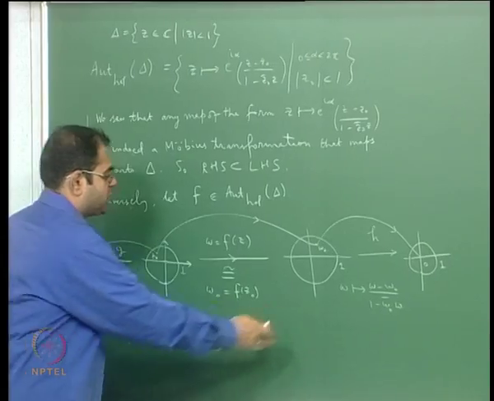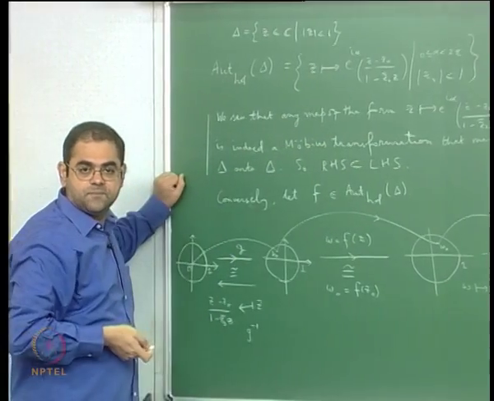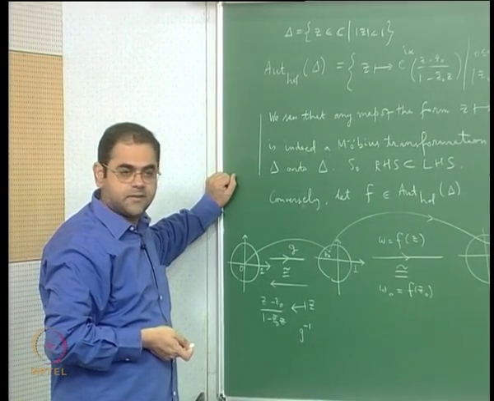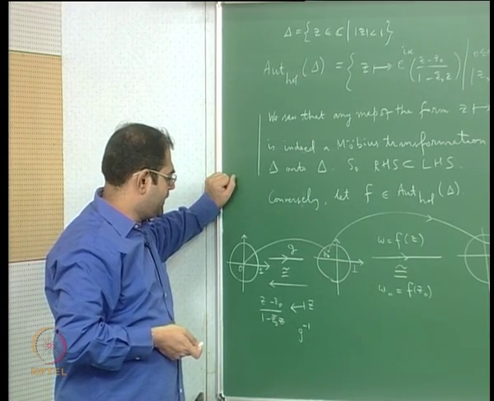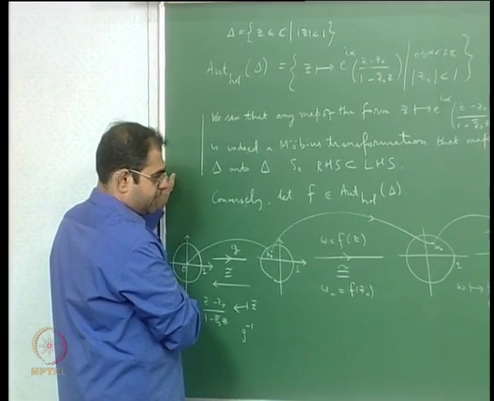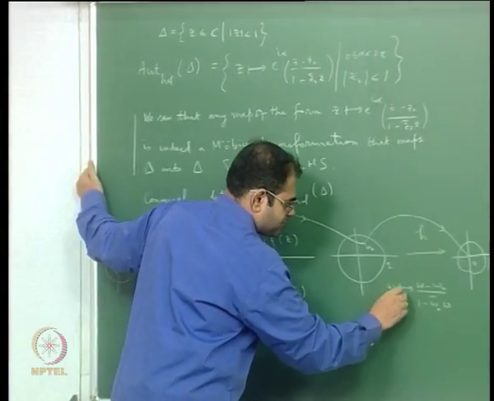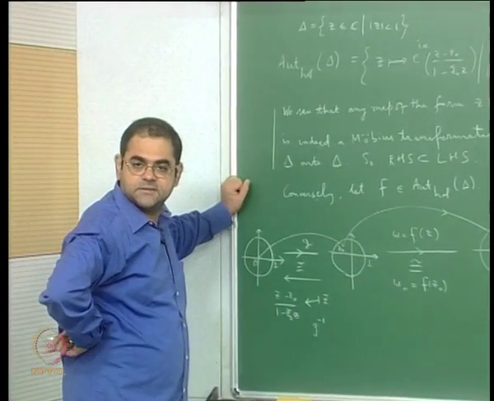So both for this side and for this side I am using this fact that I have already proved in the last lecture. Now watch, this is h. If I take the composition, what will I get?